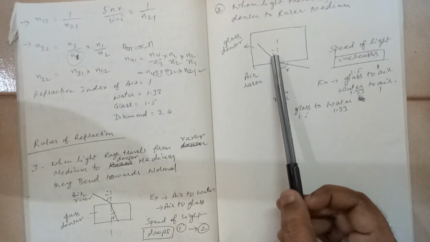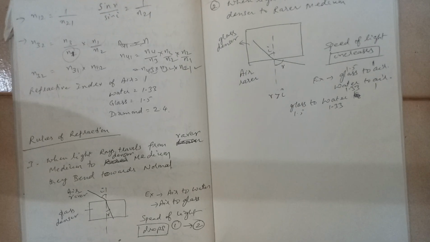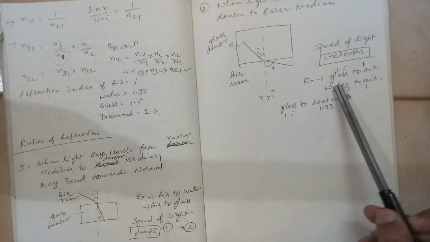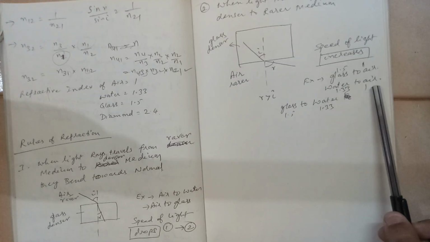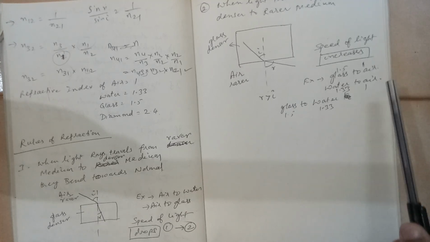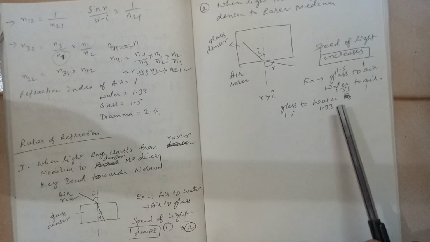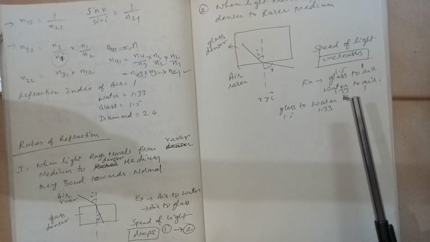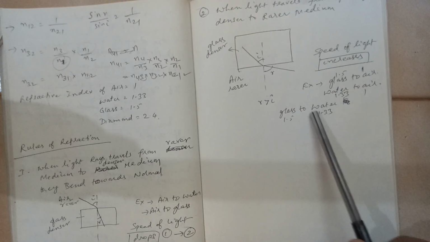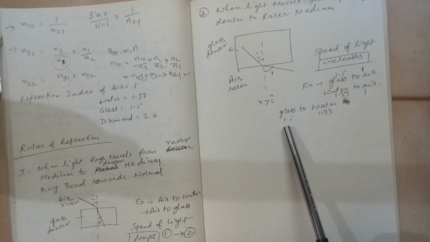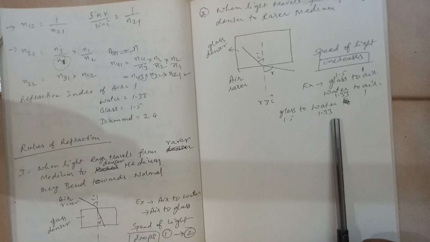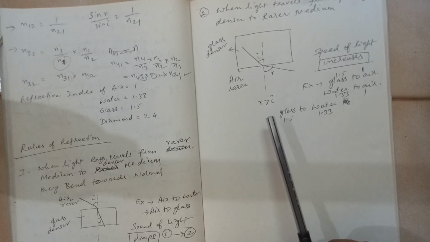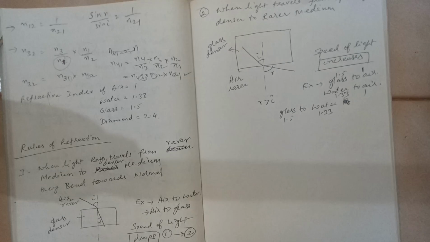That means here the angle of incidence will be less and the angle of refraction will be more. Glass to air is one example, water to air is another example, water being 1.33 and air 1. Glass to water also comes under this case. You have to see it relatively. With respect to water, glass is more denser because it is 1.5 and water is 1.33. So from 1.5 to 1.33 it is moving from denser to rarer. You have to see the relative values. Couple of refractive index values you can remember.